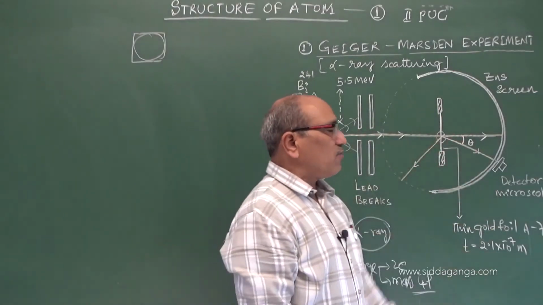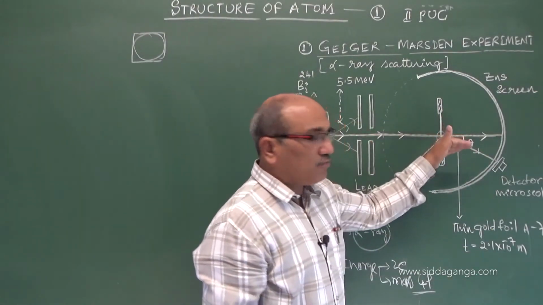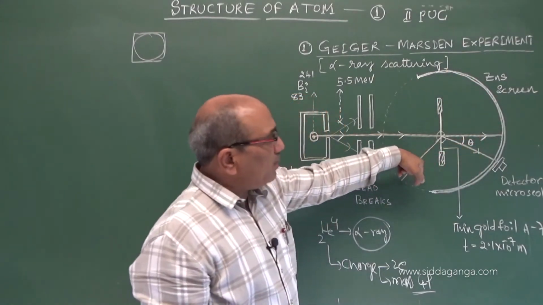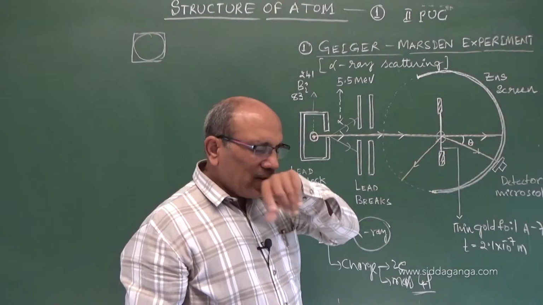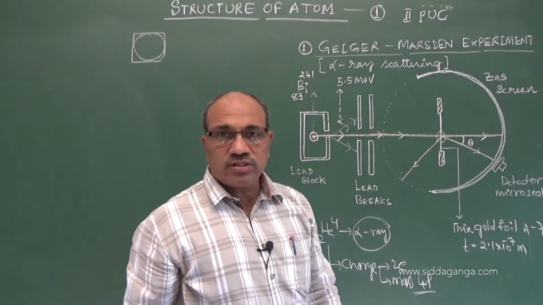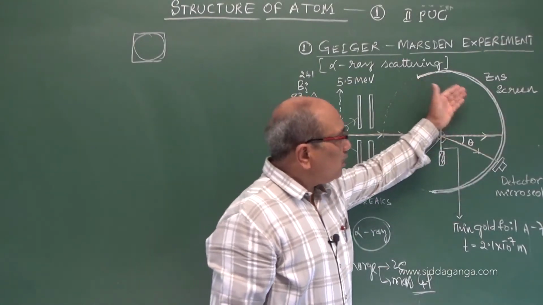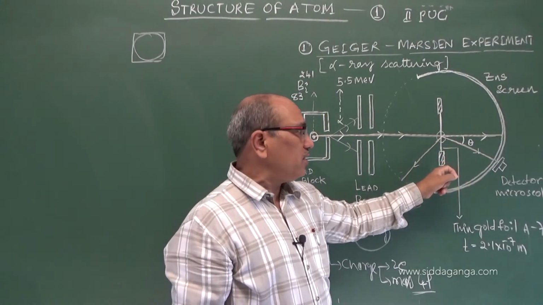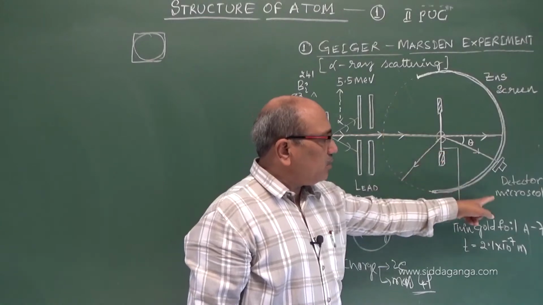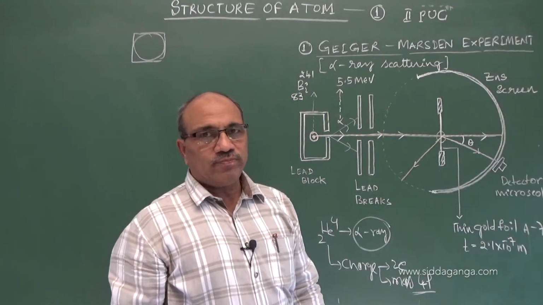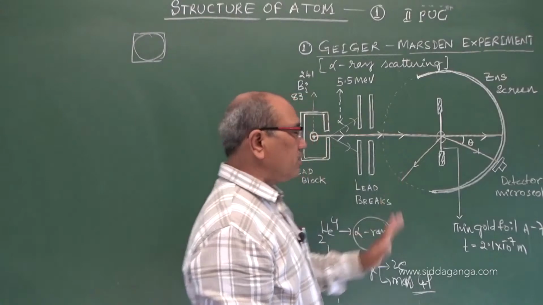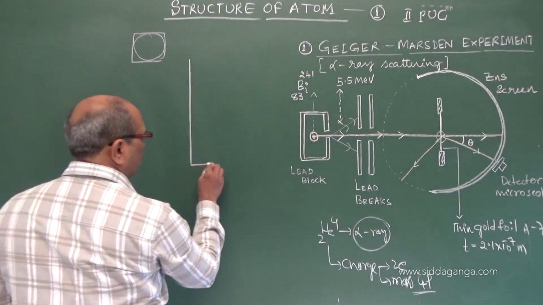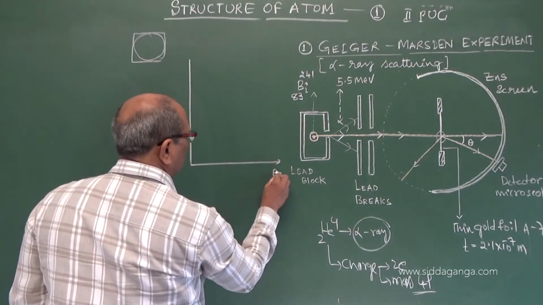All the scattered alpha particles, after passing through the gold film, are made to strike a screen made of ZnS, zinc sulfide, which illuminates, which shines because of its fluorescence property, and that can be detected using a microscope. This is the arrangement we are seeing. So what happens, let us see in the experiment. We come to know the arrangement only.